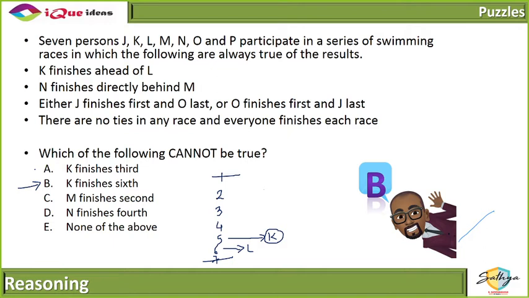लॉजिक समझ में आया? राइट. J एंड O तो फर्स्ट एंड लास्ट कंडीशन, फर्स्ट एंड लास्ट सीट को ऑक्यूपाई कर लेते हैं, तो वो तो परमानेंट है. And if K is always ahead of L, the lowest seat which L can occupy is 6. So the lowest seat K can occupy has to be 5 and no lower than that. So K can never be on the 6th position or the 7th position for that matter.